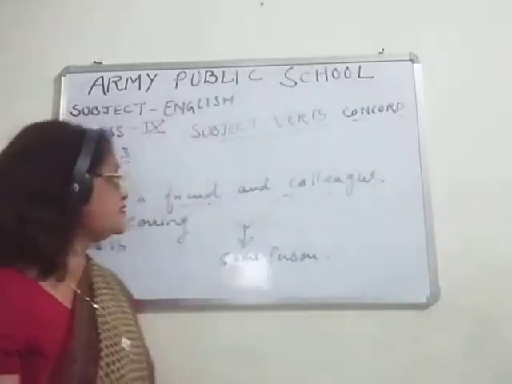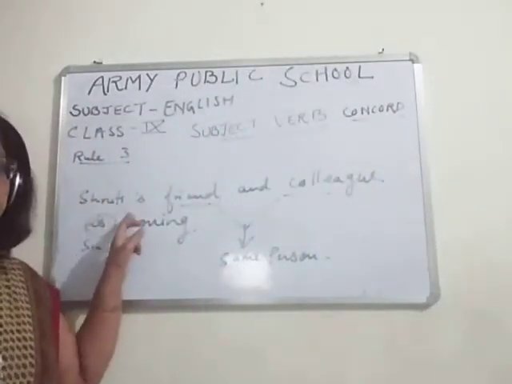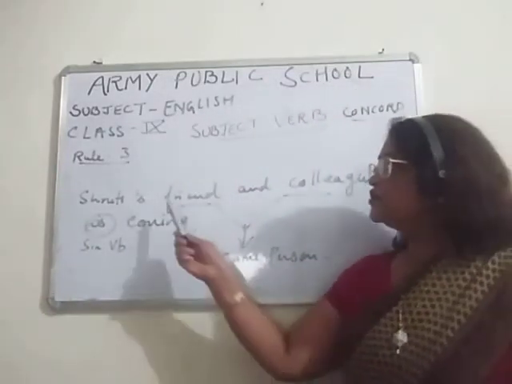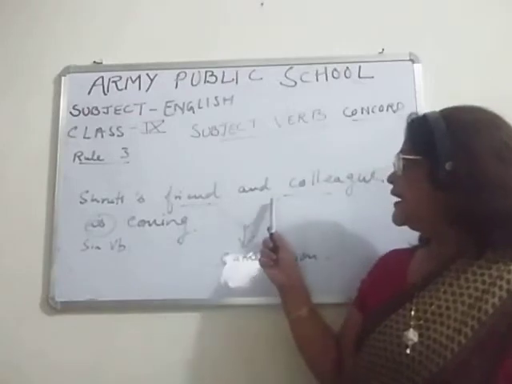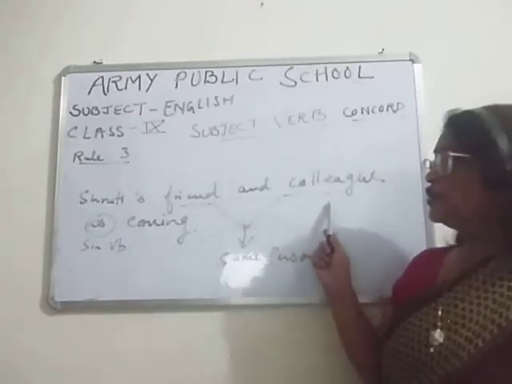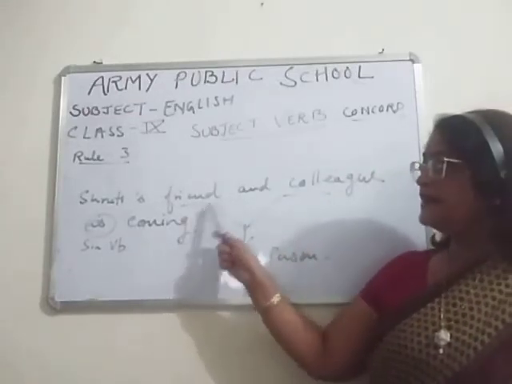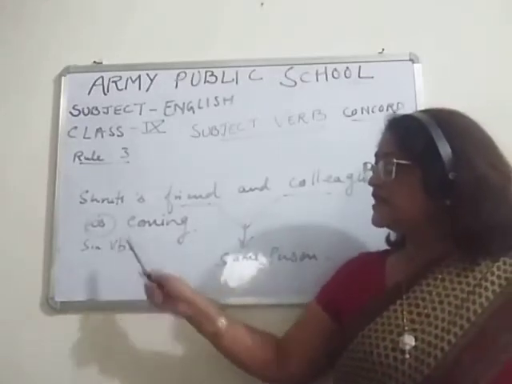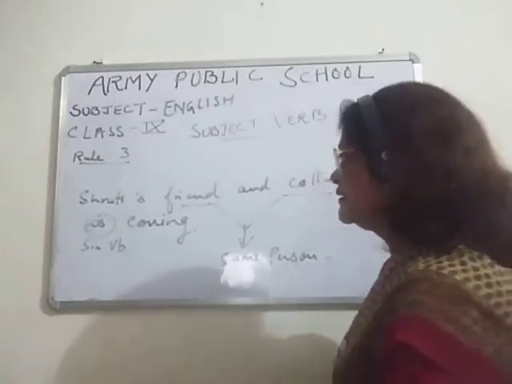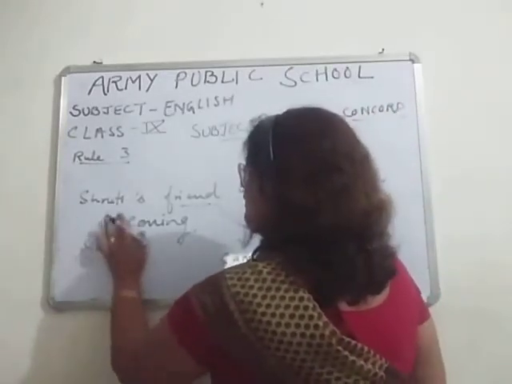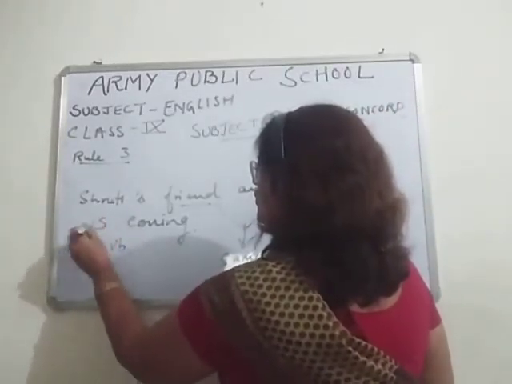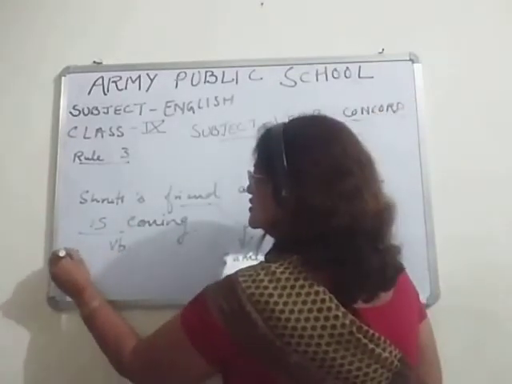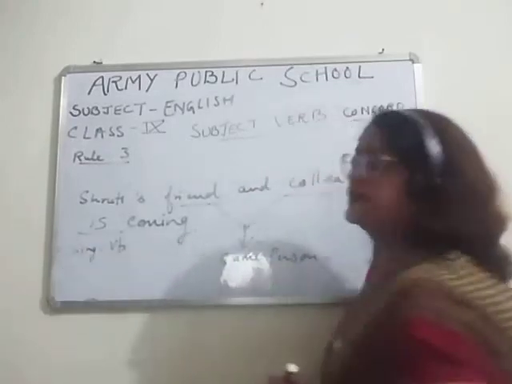As you can see here, Shruti's friend and colleague. Friend and colleague refer to the same person. That's why, children, we are using "is" here. So "is" is a singular verb here.